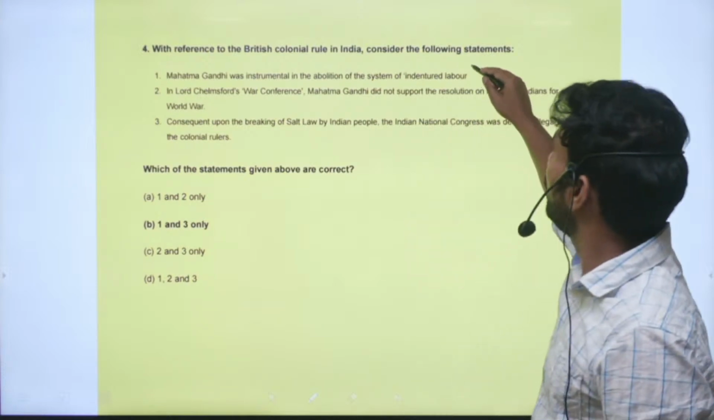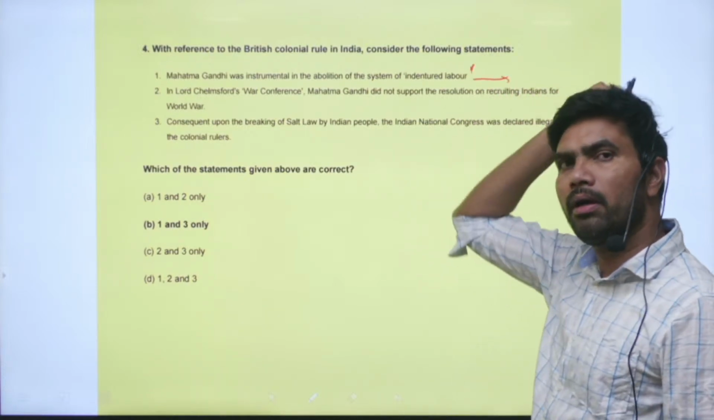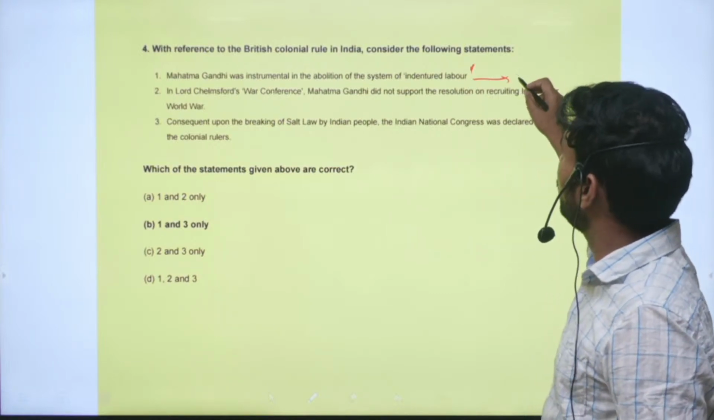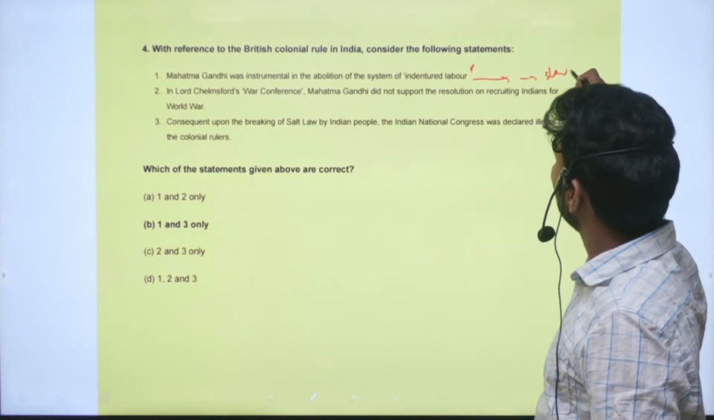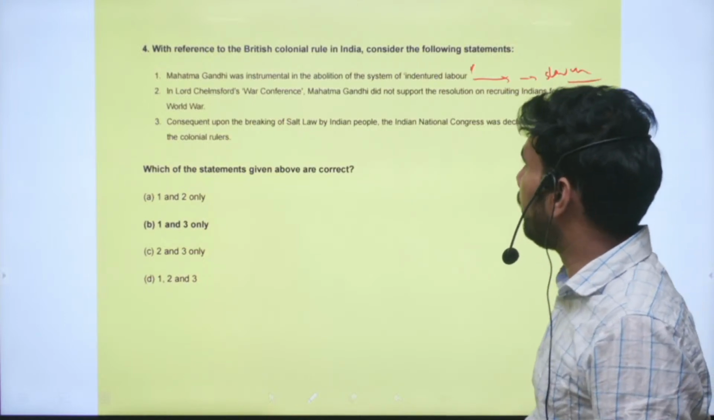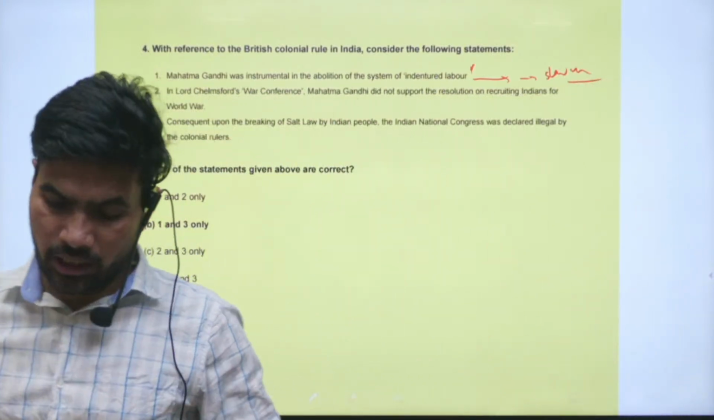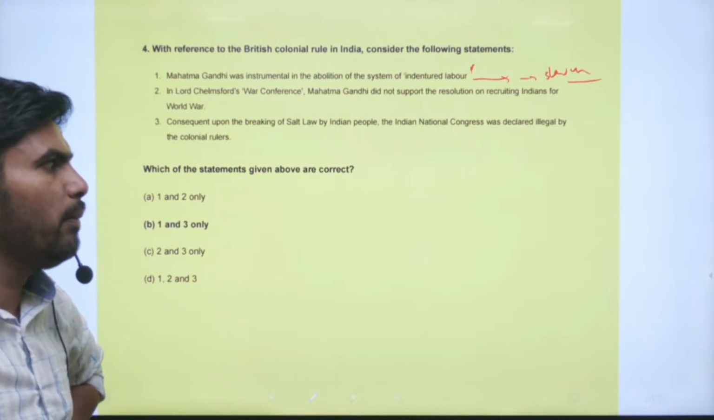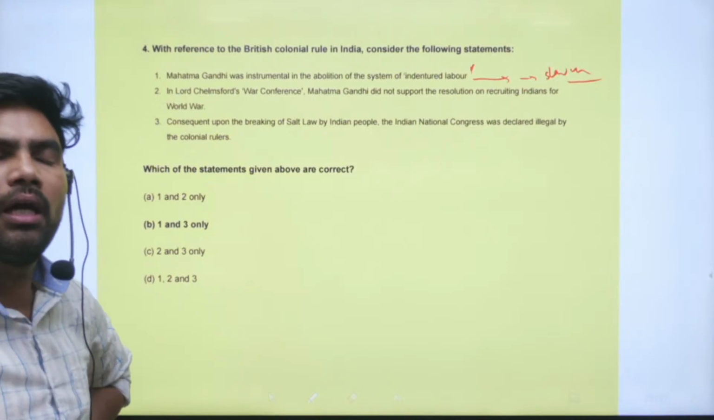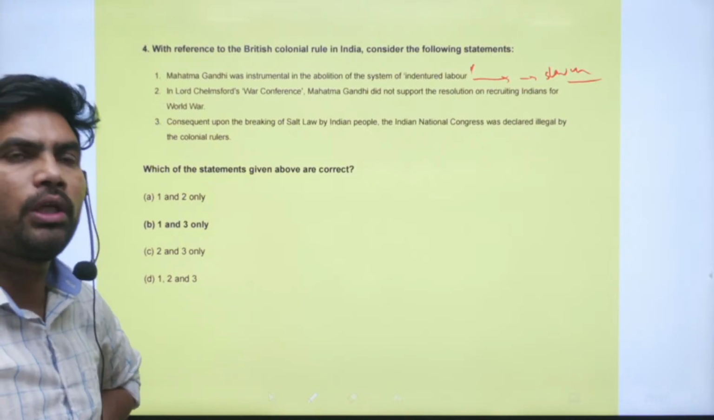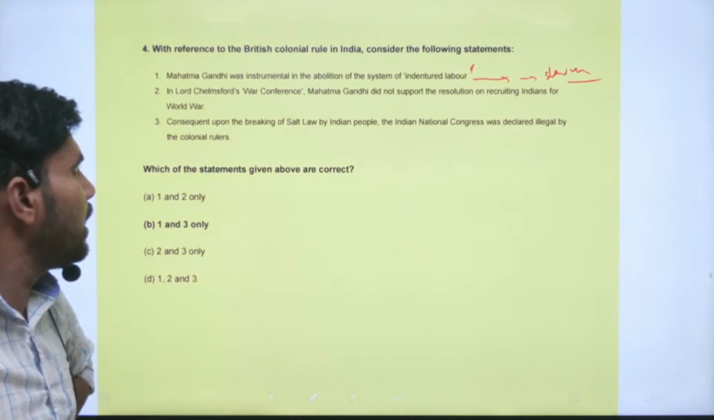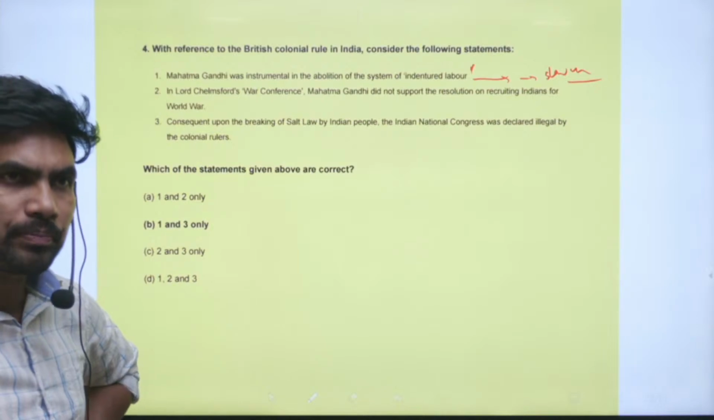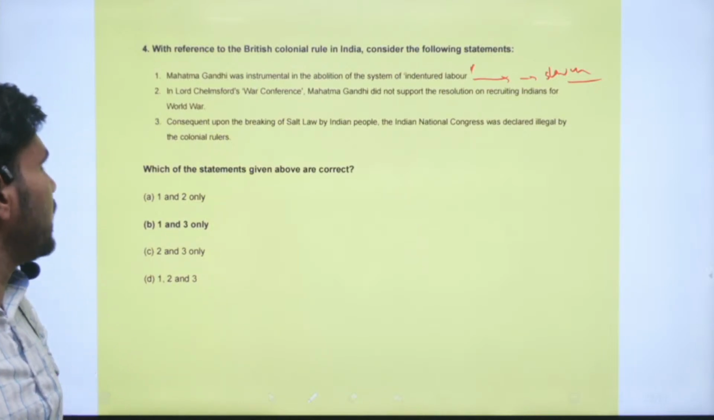Indentured labor means the labor is provided in perpetuity. So it is something akin to slavery. He played a seminal role in the abolition of indentured labor. Mostly you will see this kind of labor associated with the tea plantations. So they will be permanently tied to that plantation area. Right, this is a correct statement.